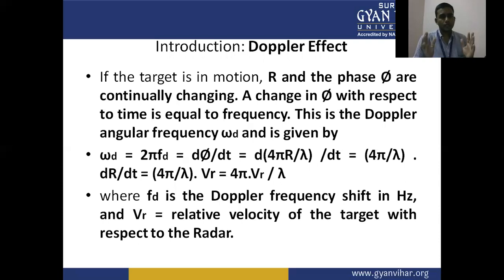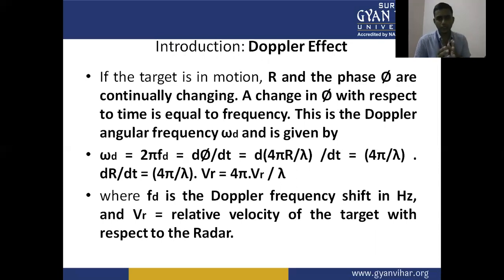If the target is in motion, r and the phase phi are continually changing. A change in phi with respect to time is equal to frequency. This is the Doppler angular frequency omega d, given by omega d equal to 2 pi fd, where fd is the Doppler frequency, or d phi over dt.